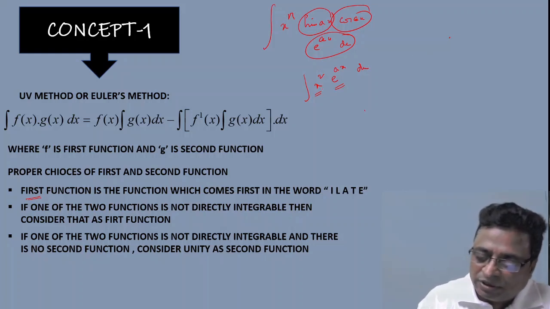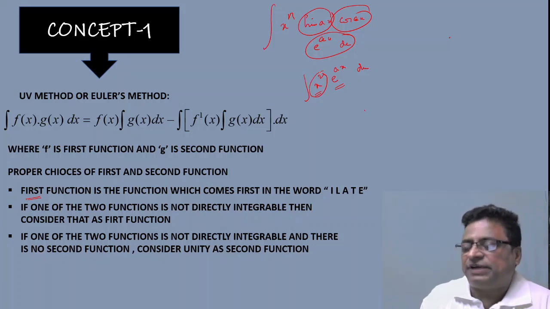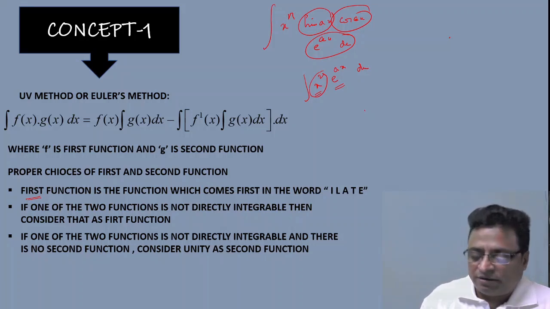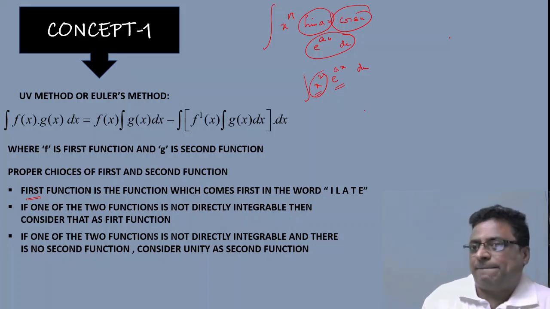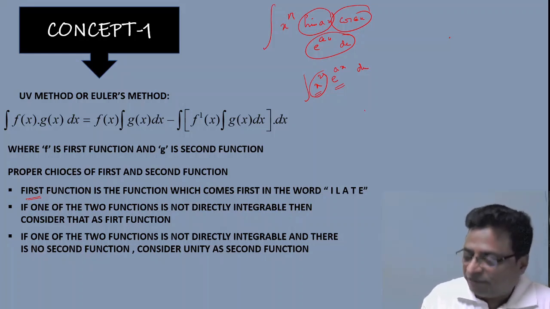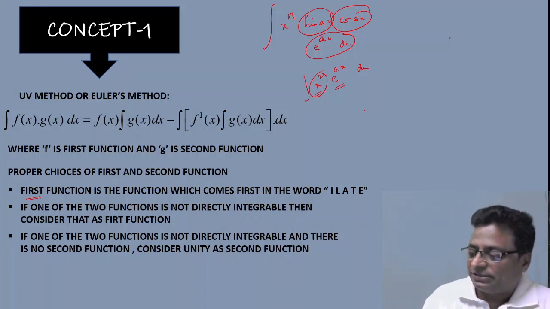Here x square can be reduced to zero with a finite number of differentiation steps, whereas e power ax, in integration and also in differentiation, remains constant, remains stable. So in that case, what to do? The function which reduces its degree with repeated differentiation, you consider that as your first function.